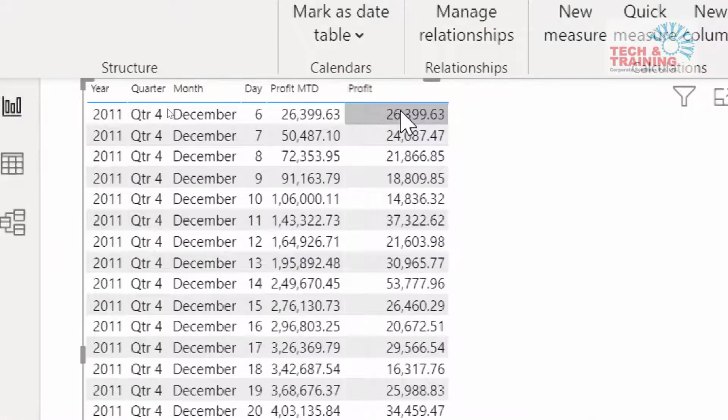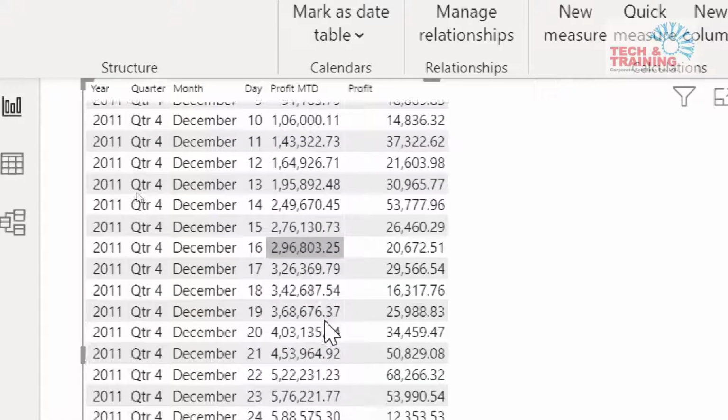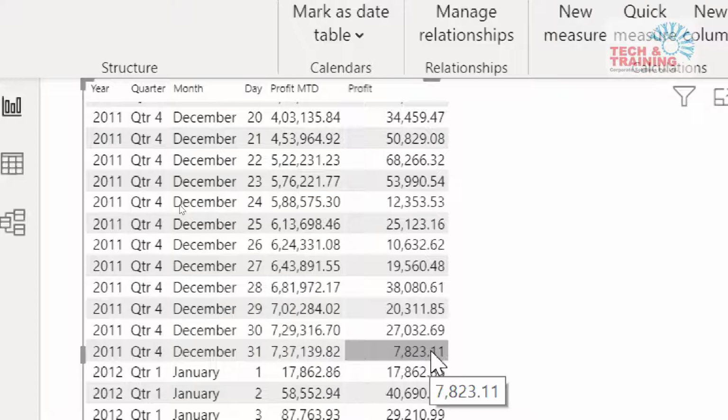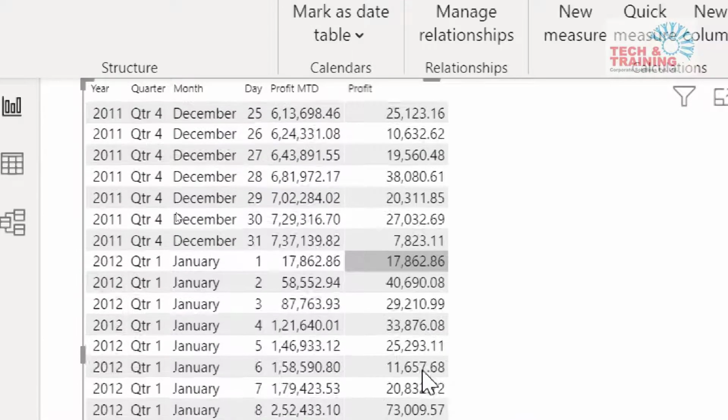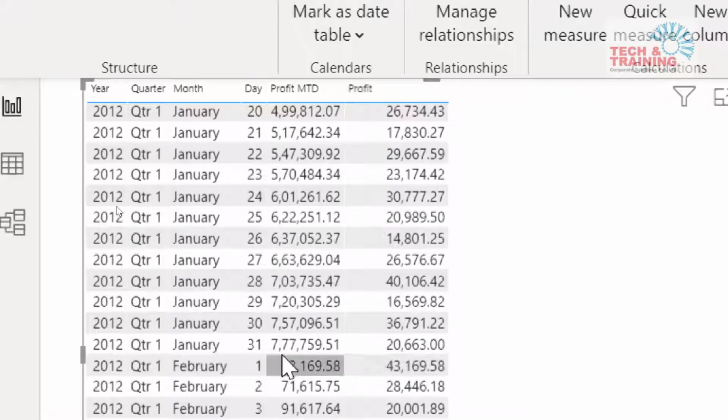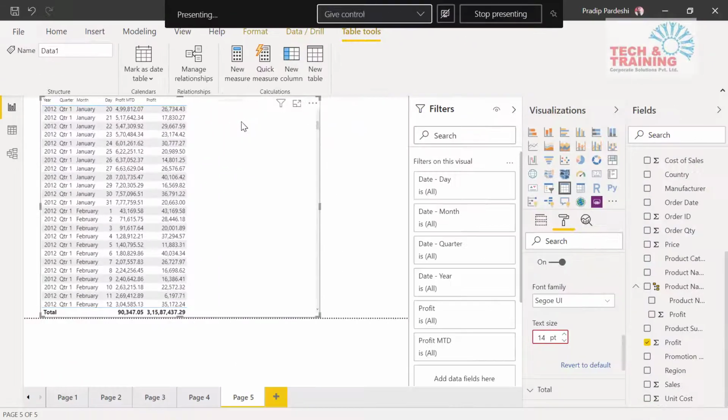So I have this profit, I drag this, and see: 26 plus 24 is 50. This is profit MTD: 24, 26 and 21 is 72, 91 and so on. It goes on adding till the 31st of December. Then on the 1st of January it starts MTD again and continues till the 31st of that month, and then again it restarts. This is the MTD that we have created. Very simple, right?